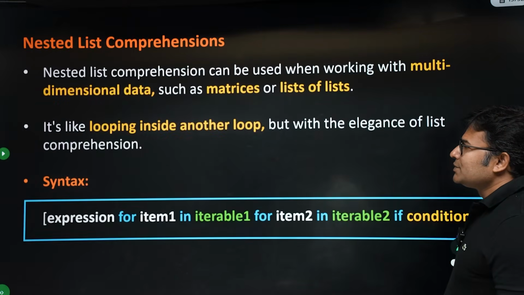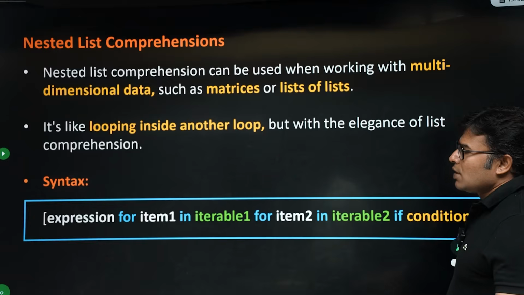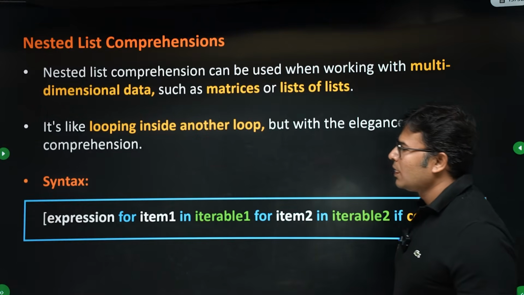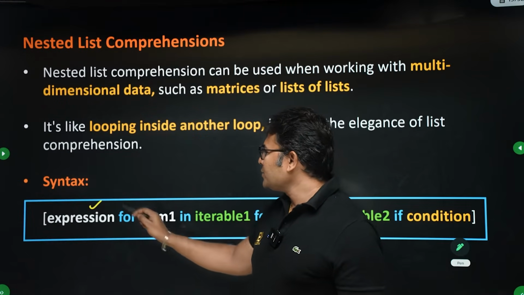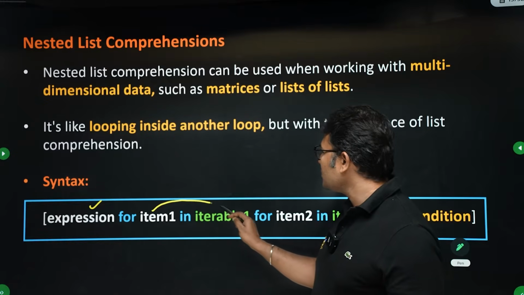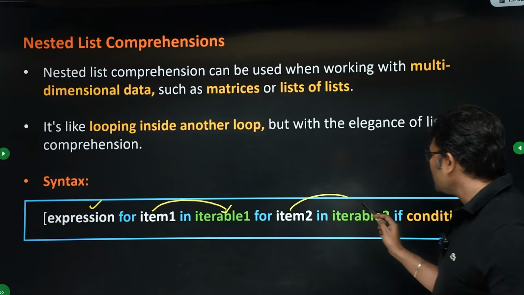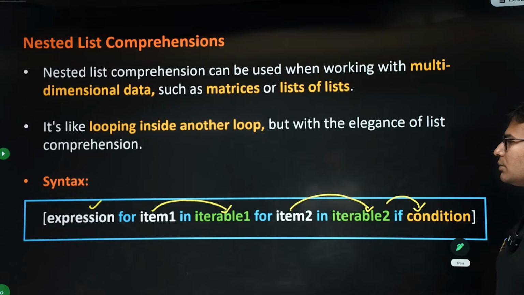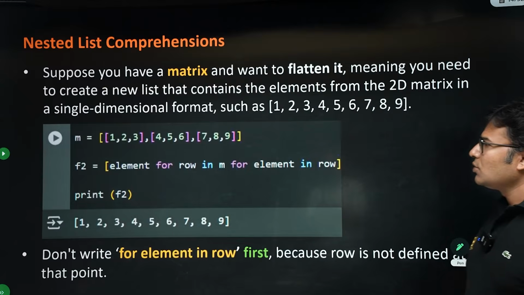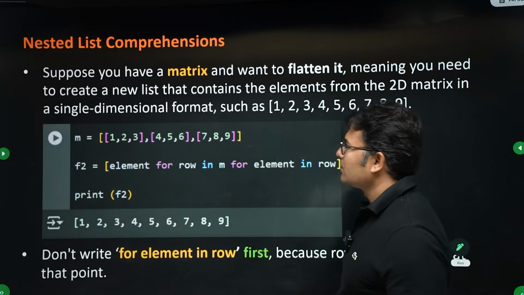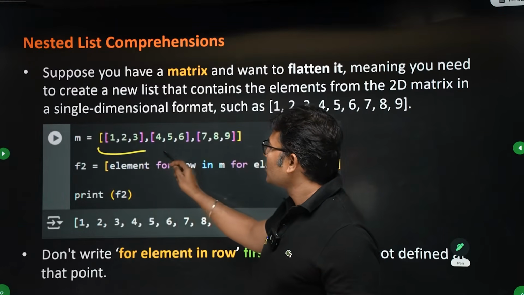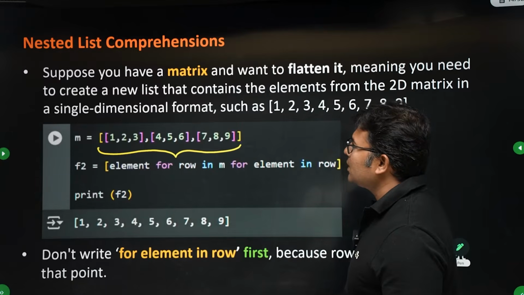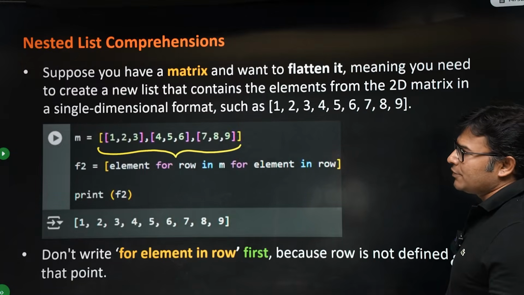Now there is nested list comprehension. You can put any number of comprehensions together. For example, there is an expression, and then for each item in iterable, and then for each item in iterable if condition. So you can add any number of for clauses. Now let us say we have a two-dimensional list or a two-dimensional matrix.